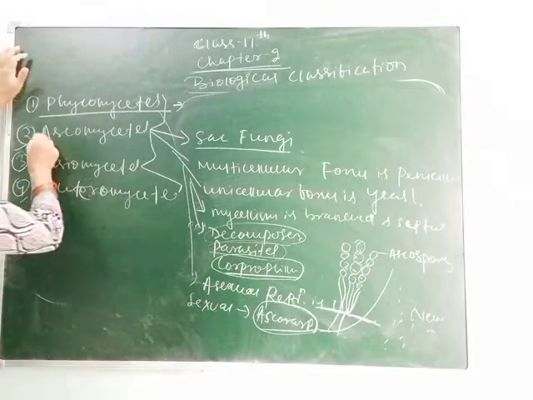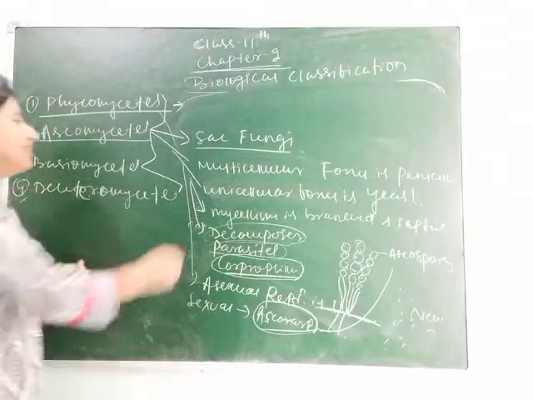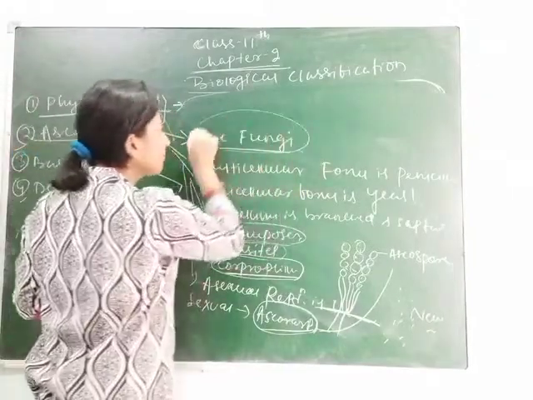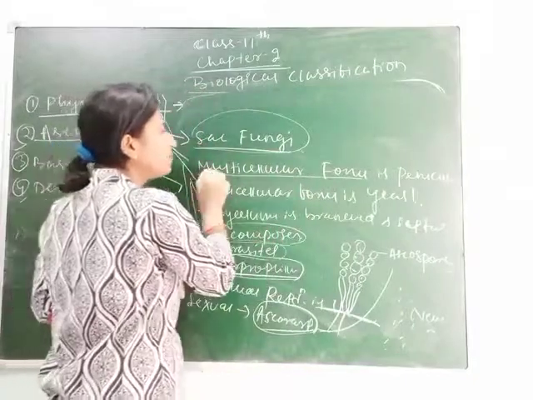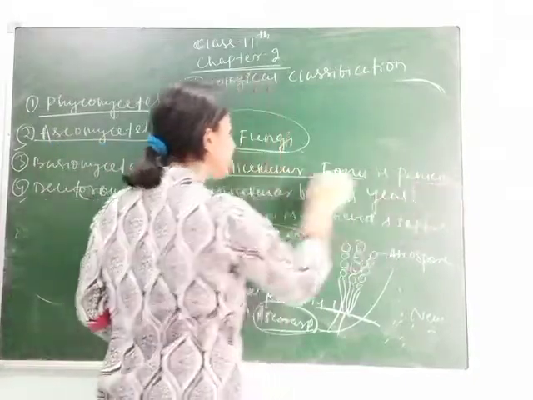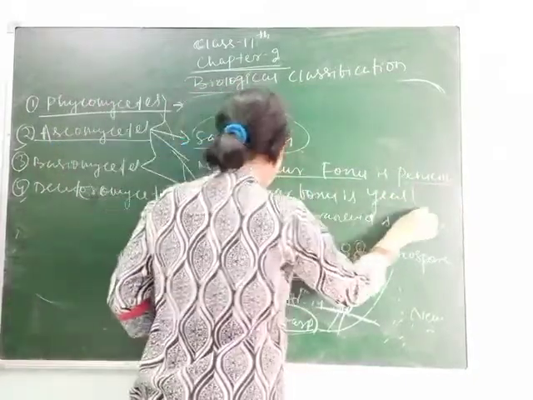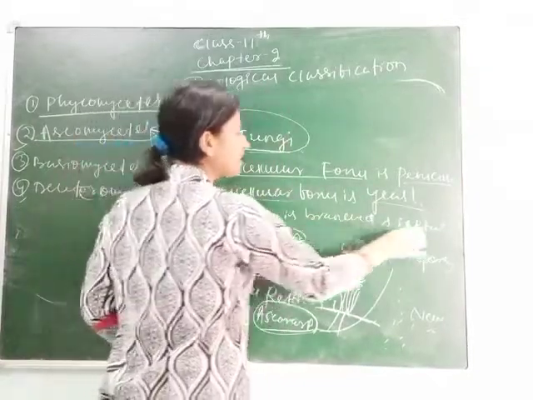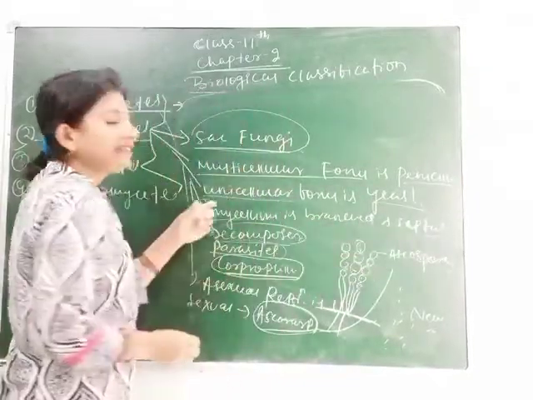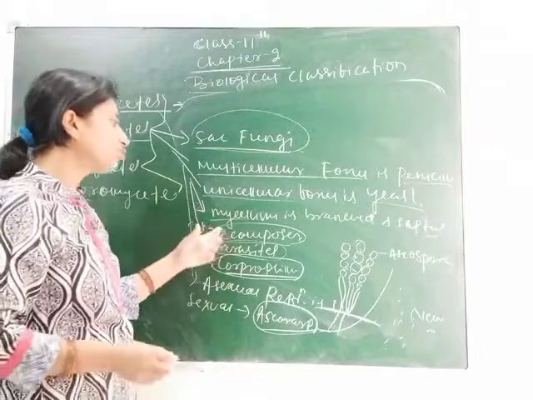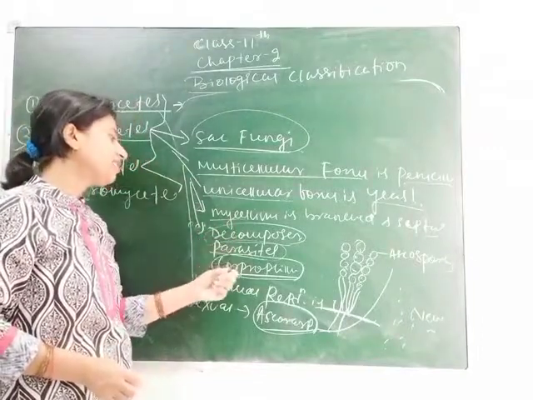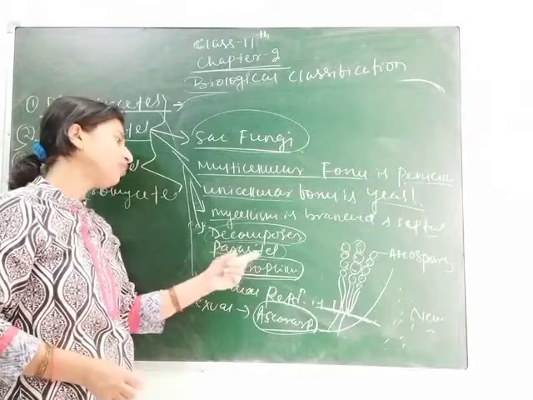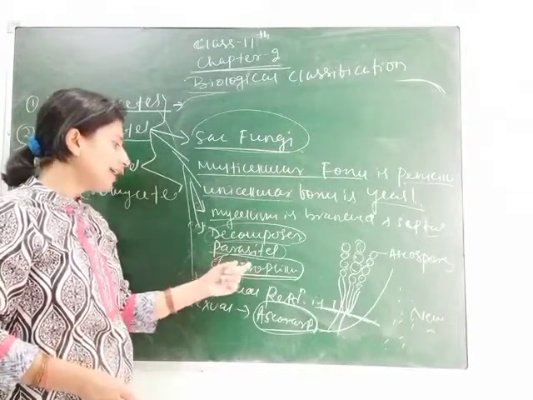So in Ascomycetes, I have told you all its characters. Its common name is sac fungi. It is multicellular as well as unicellular. Its multicellular form is penicillium, whereas the unicellular form is yeast. Mycelium is branched and septate. Then different types of species do different functions. Some are decomposers, some are parasites, some are coprophilous. Here I have told you about coprophilous, which grow on cow dung.